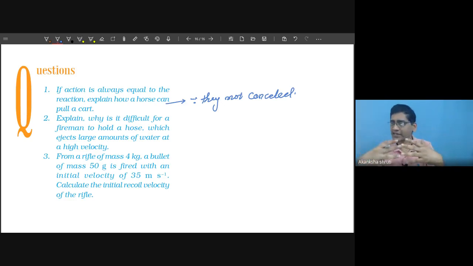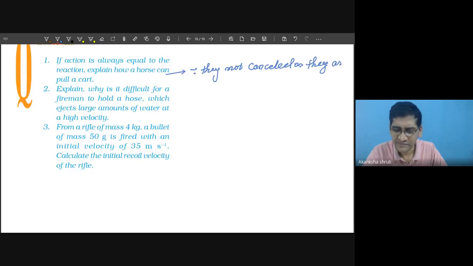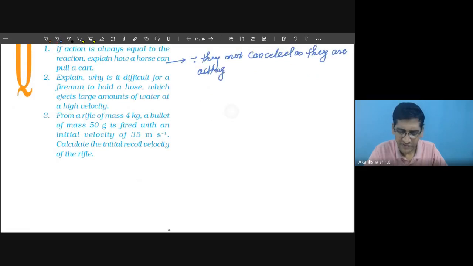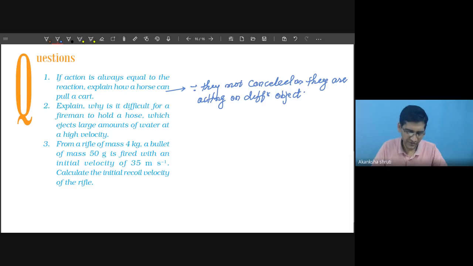If this action and reaction were cancelled, it could not move forward because it would form a balanced force. So action and reaction do not form a balanced force because they are acting on different objects. Based on this, you have to answer it. The action force is the horse pulling, and the reaction force is the earth trying to keep it backward.